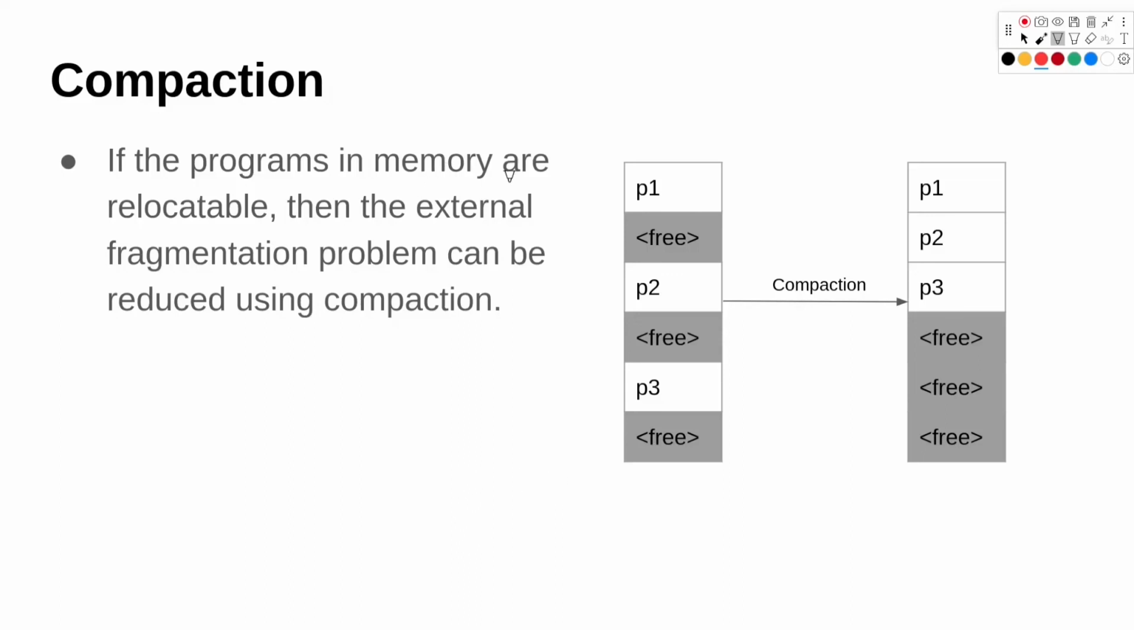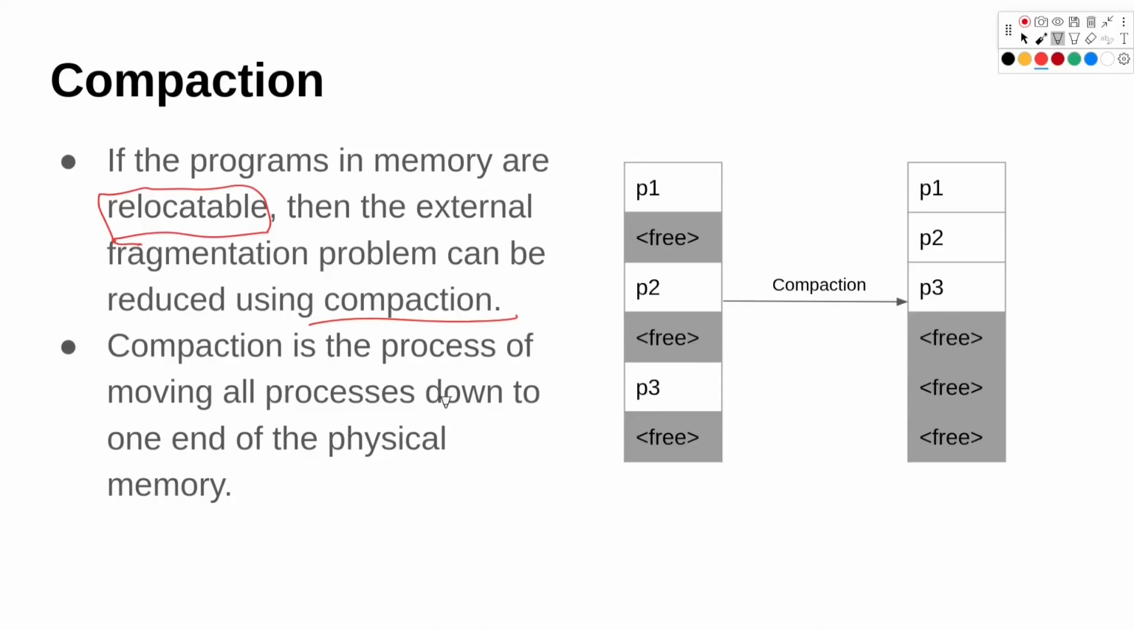So if the programs in the memory are reallocatable, that is an important thing. The programs should be reallocatable. Then only we can use this strategy. So then the external fragmentation problem can be reduced using compaction. So compaction is the process of moving all the processes down to the end of the physical memory.